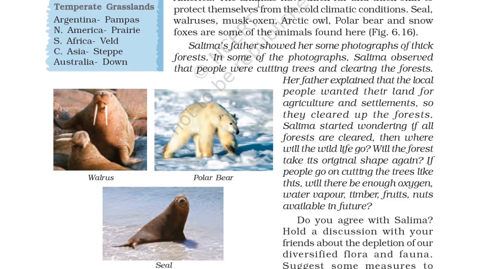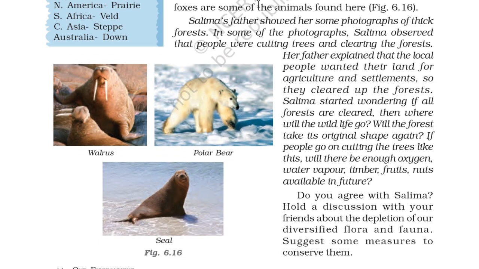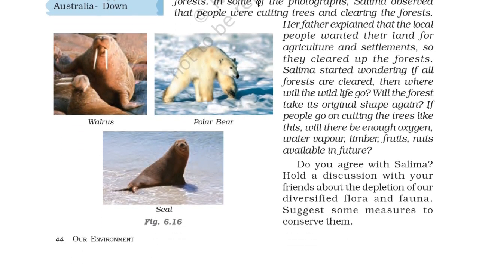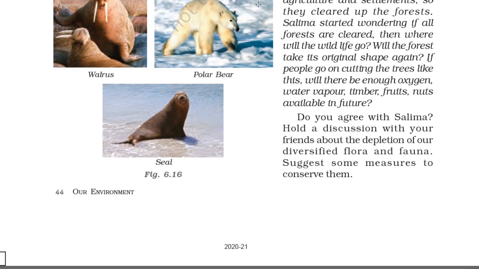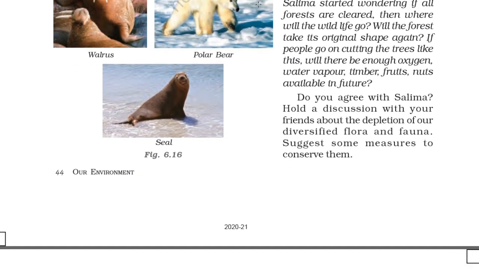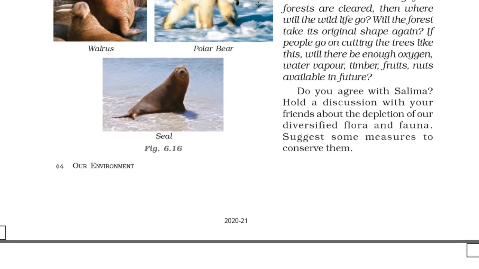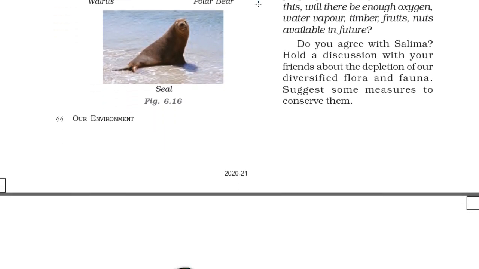If people go on cutting the trees like this, will there be enough oxygen, water vapor, timber, fruit, nuts available in future? So Salima is thinking very nicely. This must be the concern of everyone, but no one is thinking like this. Do you agree with Salima? Hold a discussion with your friends about the depletion of our diversified flora and fauna. Suggest some measures to conserve them.